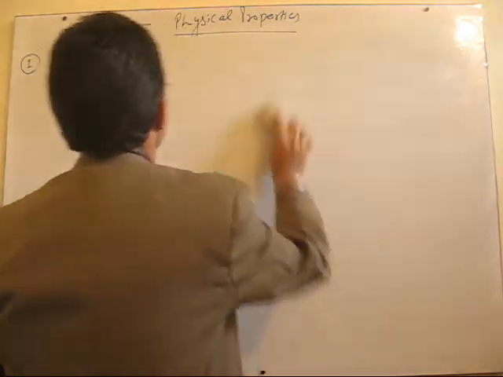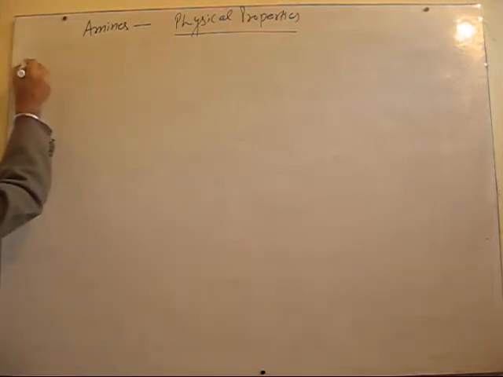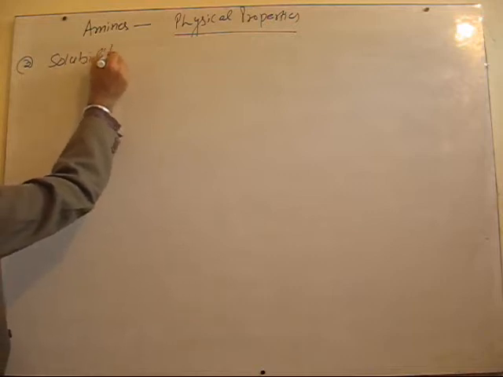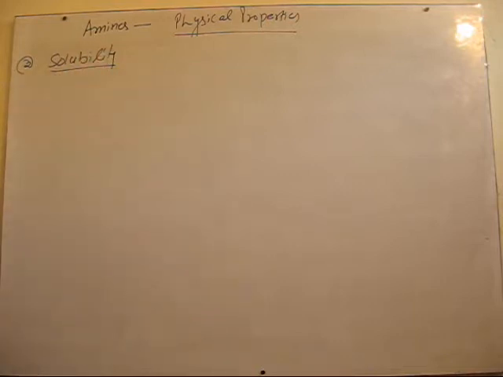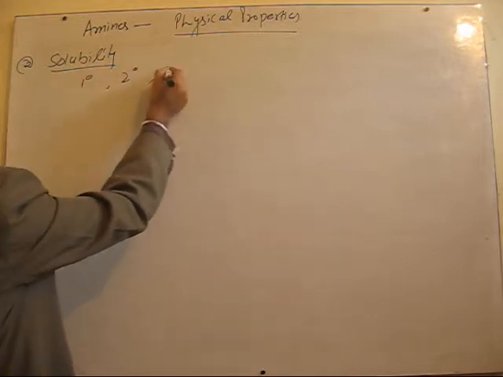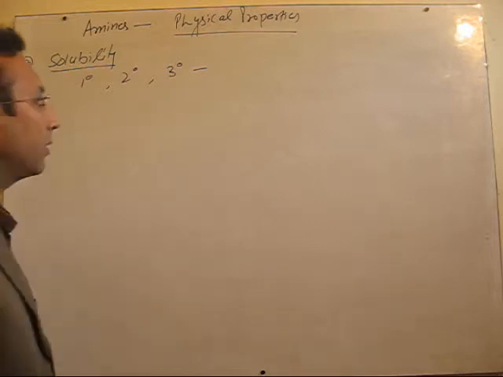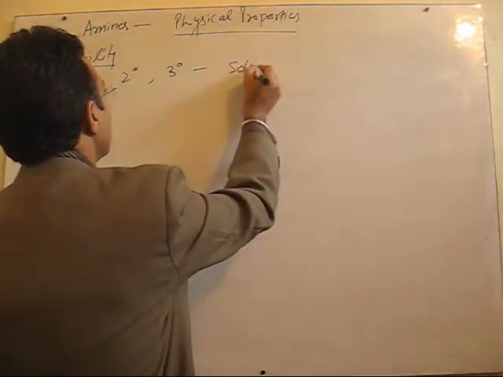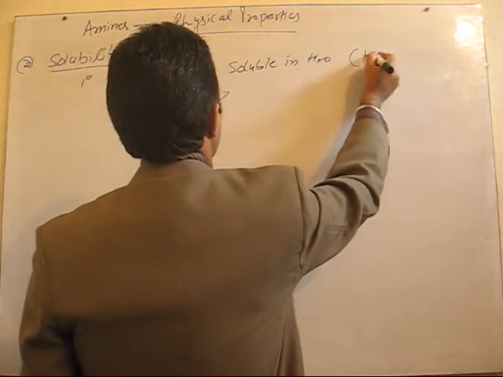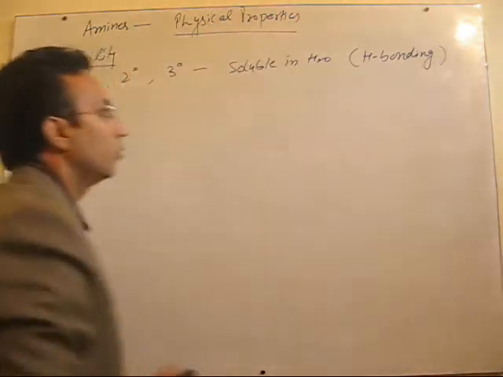Fine. So third we have solubility. Fine. Now primary, secondary as well as tertiary amines, rather lower amines, are soluble in water due to formation of H bonding with water molecules.